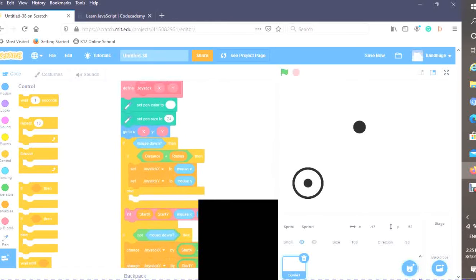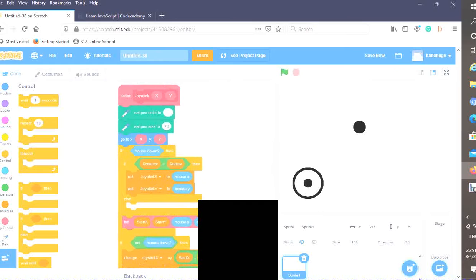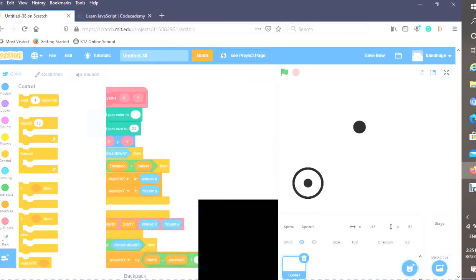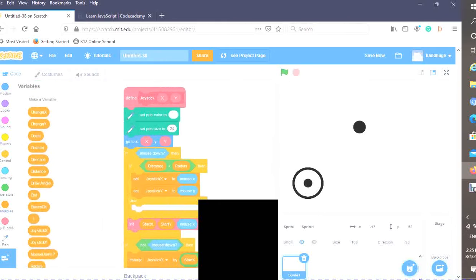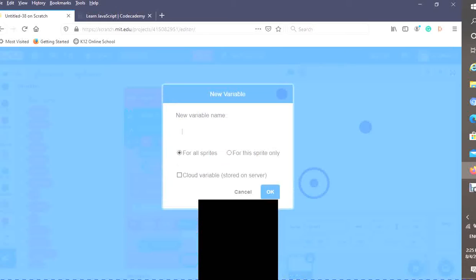So now I'm going to do something similar to the initialize block, except we don't want to change any variables. We're just going to find the mouse direction. So I'm going to make another variable, mouse direction.